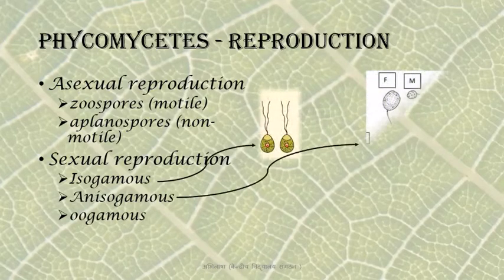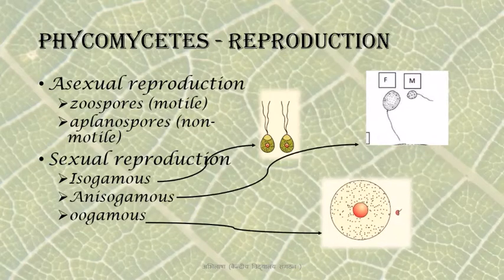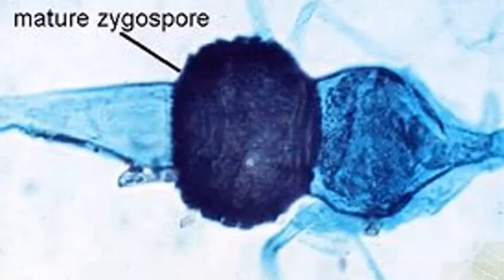Or oogamous. Oogamous means the female gamete is large with a lot of food stored in it, and the male gamete is much smaller and motile. The female gamete is non-motile. So these are all the three conditions that are found in Phycomycetes. The fusion of the gametes forms zygospores. The zygospores are non-motile zygotes.